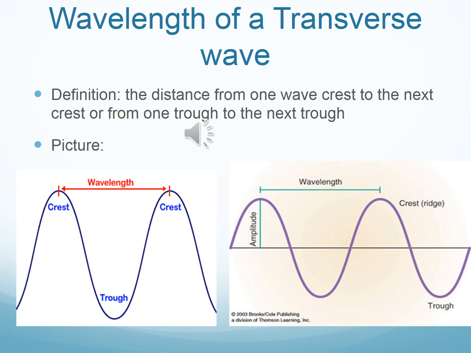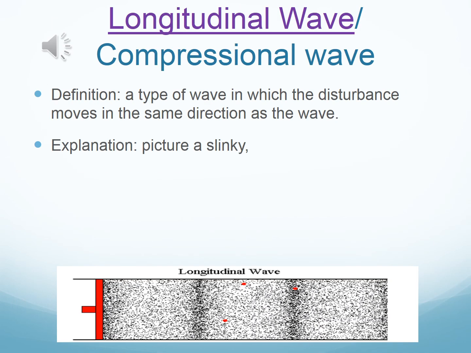Remember, properties are characteristics. So the next characteristic we're going to talk about is wavelength. What is a wavelength? It's the distance from one wave crest to the next crest, or from one trough to the next trough. Now, you can do crest to crest or trough to trough, but you cannot do from crest to trough or trough to crest. So you have to choose one or the other in order to complete this property.